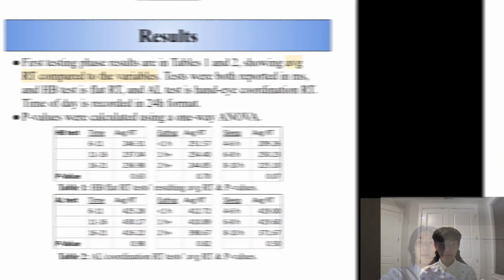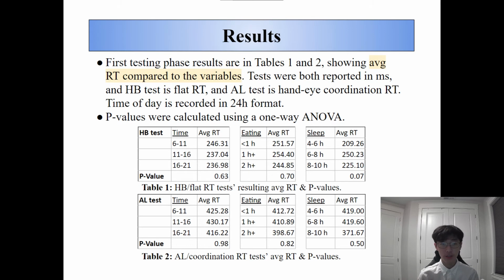When analyzing the data, we had to take into account the difference in screen refresh rate and the experience of FPS gaming. For the first testing phase, results are in tables 1 and 2, showing the average reaction times compared to the variables. Tests were both reported in milliseconds, and the human benchmark test was straight up reaction time, while the AIM Labs test is hand-eye coordination along with reaction time. P-values were calculated using a one-way ANOVA, which can be seen in tables 1 and 2.